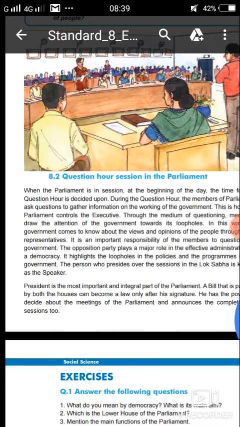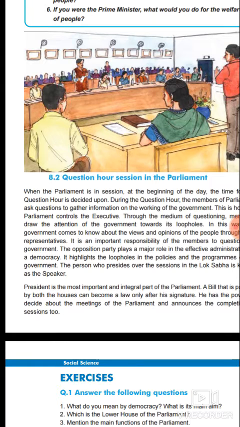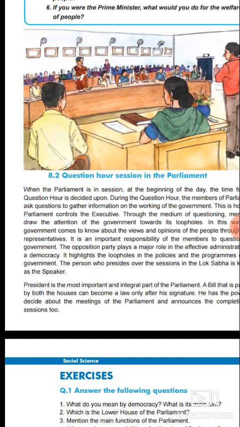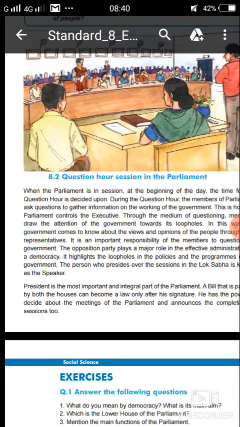People can't directly go to parliament and ask the government questions, so we selected representatives on behalf of us. Our representatives raise issues in parliament during question hour, while parliament is in session. It is one of the most important responsibilities of members of parliament to question the government.